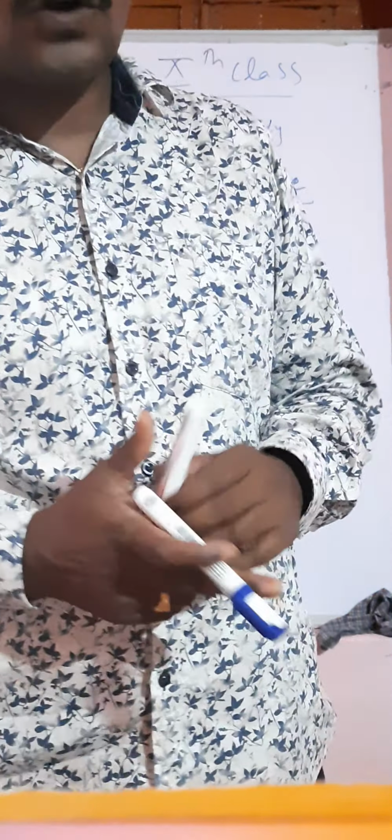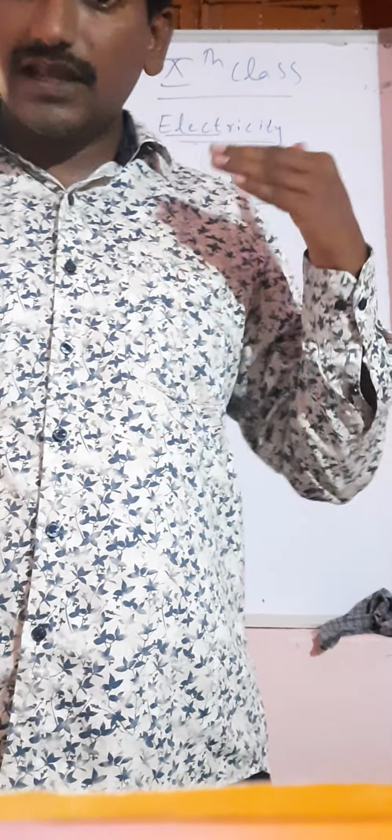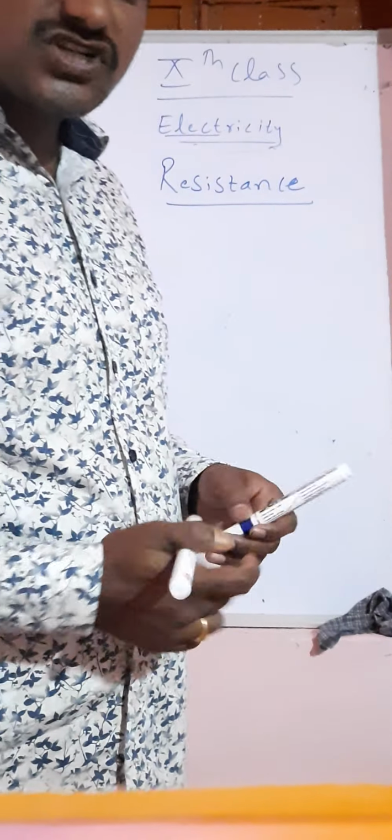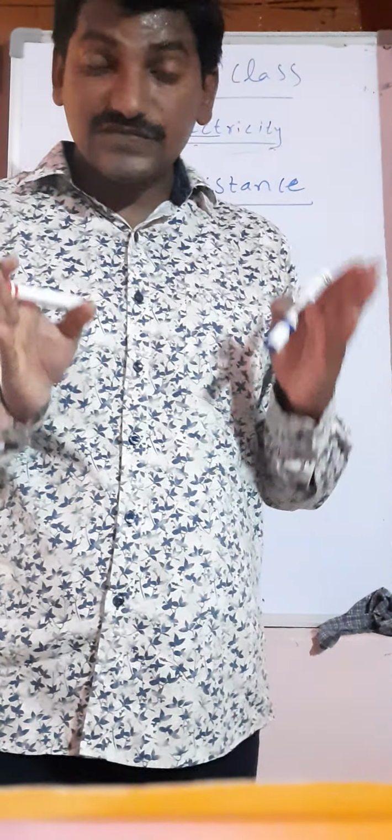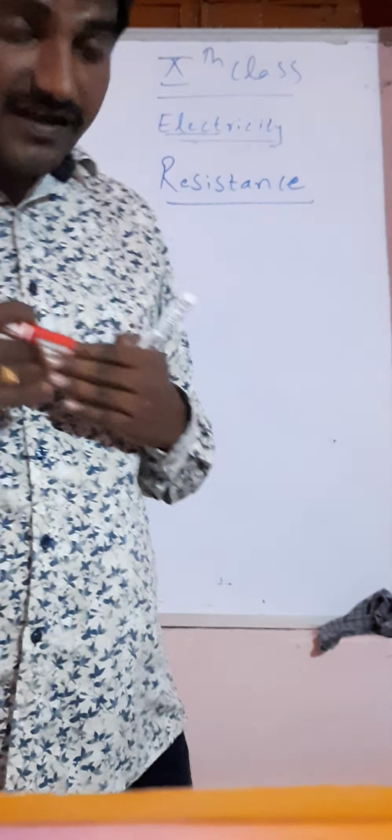Resistance means what? We have studied electric current and electric potential in previous topics. Now I am talking about electric resistance. Electric resistance is the obstruction offered to the flow of current by the conductor.